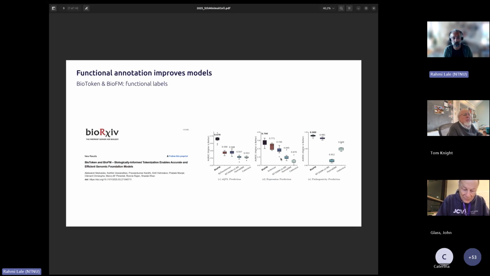This is a simplified graph showing the same data size, with no extra genomes added. Just by giving the data extra functional annotation using the BioFM framework they developed, they could improve the performance of prediction.